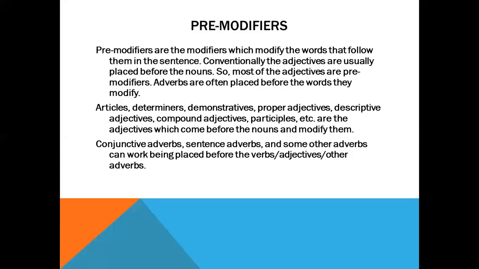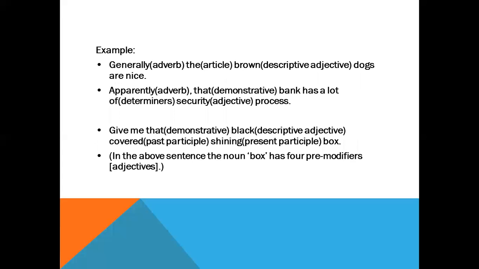And the other words, you already know that. Next, let's give some examples of pre-modifiers. Suppose if you say, generally the brown dogs are nice. Here, the term generally is adverb, the is article, brown is descriptive adjective. Here, all these terms, generally, the, brown, are used as pre-modifiers here in order to modify the term dogs.